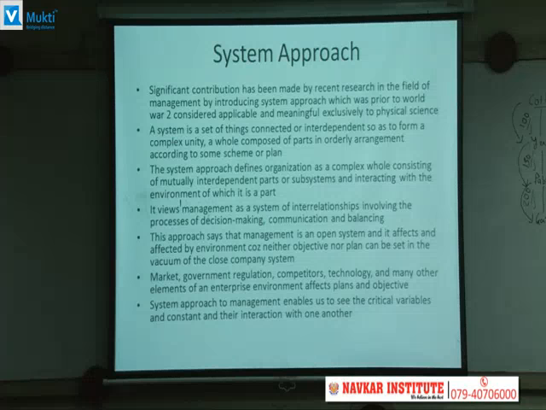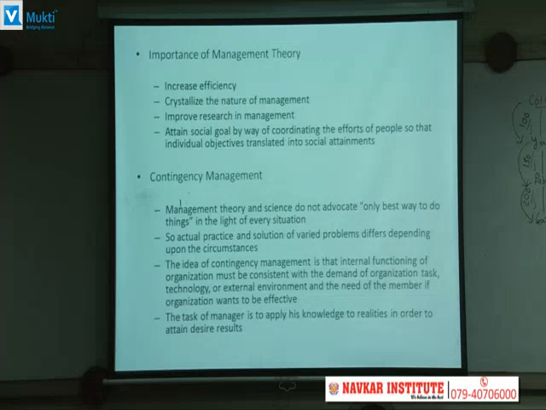Market, government regulation, competitor, technology, ये सारी चीज़ क्या होती है? चेंज होती रहती है, वो अफेक्ट करती रहती है ऑर्गेनाइजेशन को. सो अकॉर्डिंग टू इट प्लान एंड ऑब्जेक्टिव को चेंज करते रहना पड़ता है. So system approach to management enables us to see critical variables and constraints and their interaction with one another. So this is one of the important approaches which has been developed in recent years.